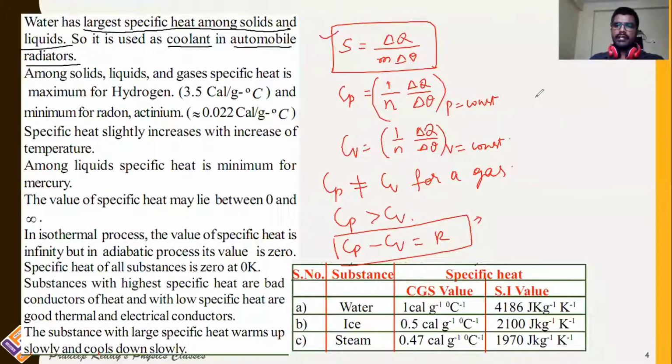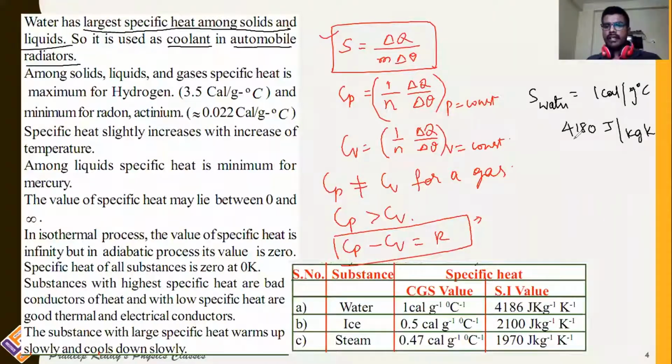Specific heat of water is equal to 1 calorie per gram degree Celsius, or 4180 joule per kg Kelvin. So for 1 kg, you need to provide an amount of 4180 joule. That much heat energy is required to raise its temperature by 1 degree.